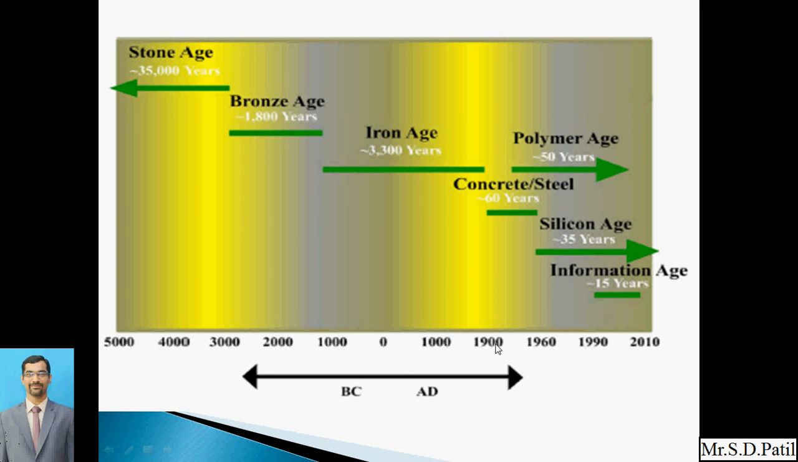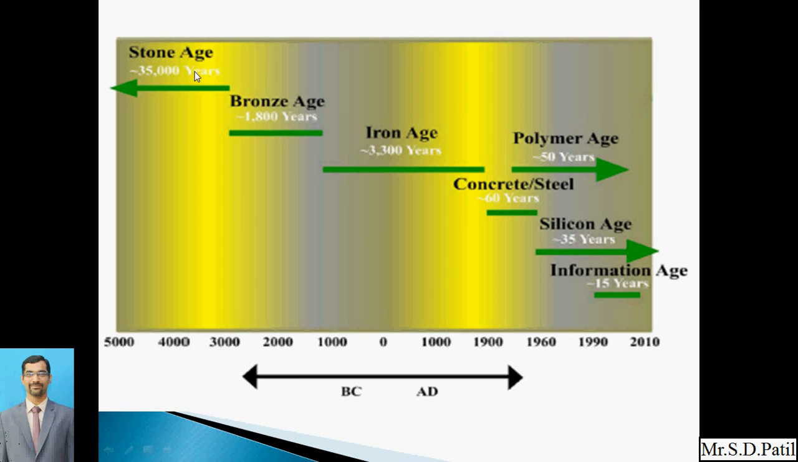This is 1900, which means the 19th century. 1960 is in the 20th century, and 1990 as well. And nowadays we are in the 21st century, so 2010. Okay, so whatever the years may be, civilization has been divided based on these material ages. Initially it was the Stone Age.